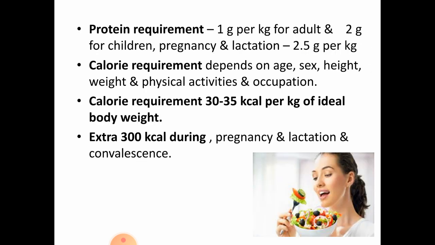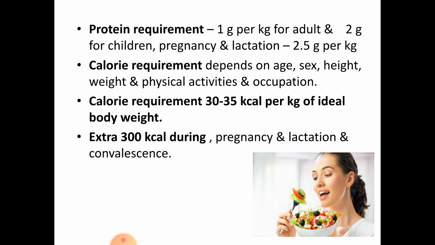Next factor, that is the protein requirement. So in the diet, protein has to be included, and protein to be prescribed is according to the weight of the person. So for a normal adult, it is 1 gram per kg of the adult's weight, and for children it is 2 gram, whereas for pregnancy and lactation it is 2.5 gram per kg weight of the person. That's how protein is being given according to the weight. So for example, if the person is a 60 kg weight adult, the protein requirement of that person is 60 gram.